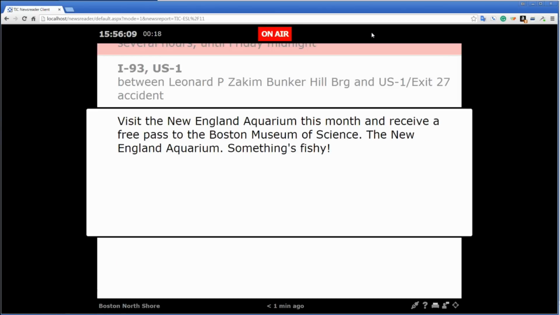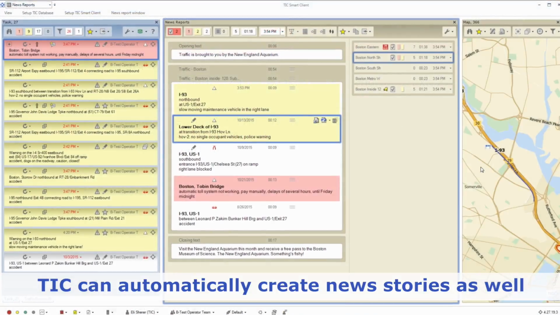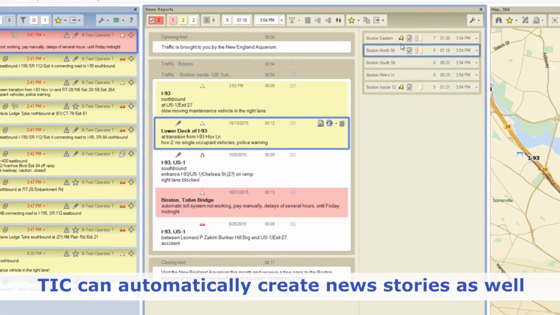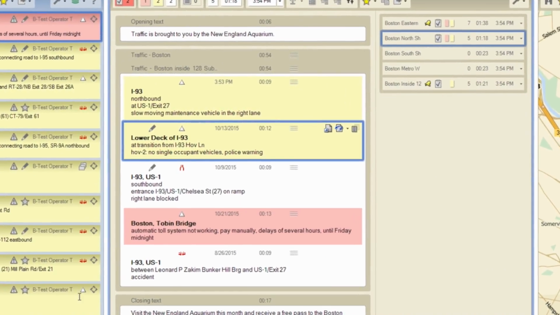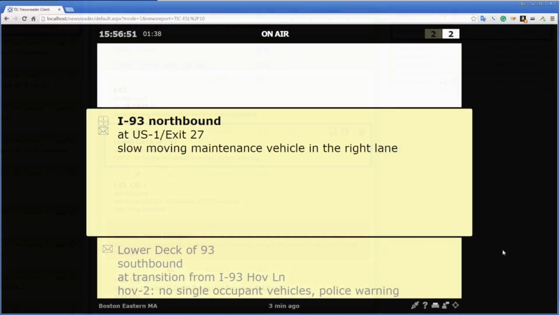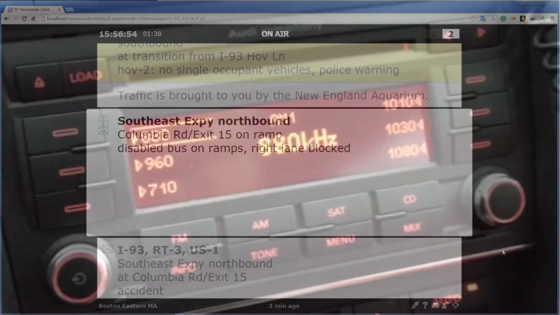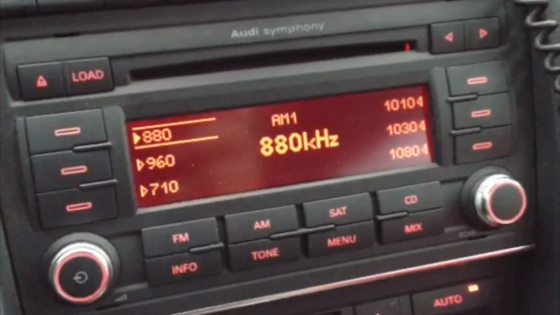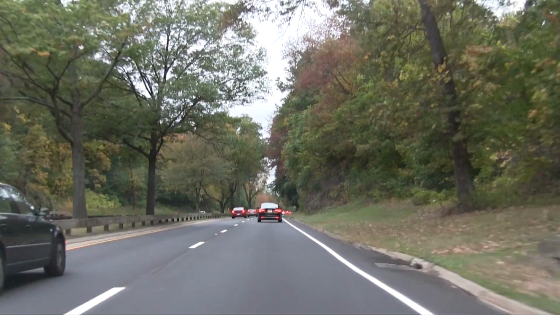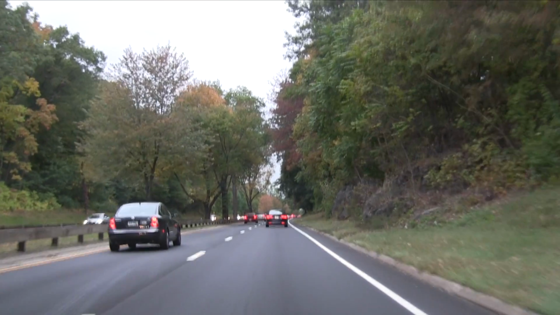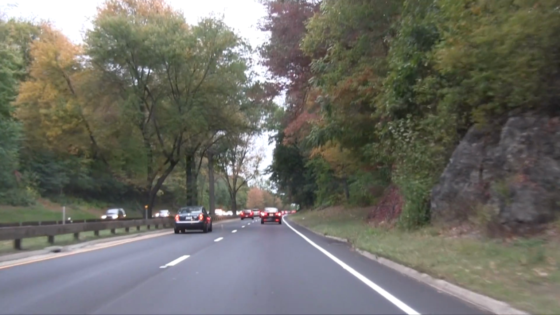TIC can also be configured to automatically create news stories from automatically collected data, such as police CAD data, or from DOT reports when no operator is available. Although this data may not have the benefit of the review and formatting eye of a live producer, an announcer will always have up-to-date information whenever news source data is available.